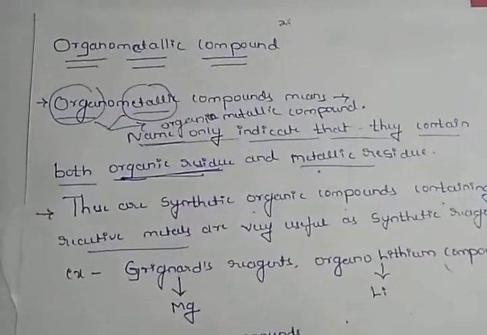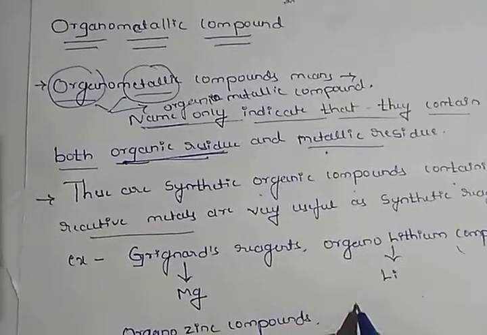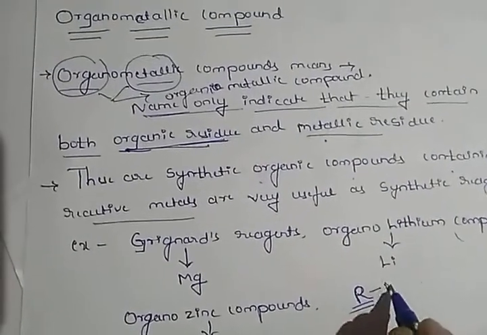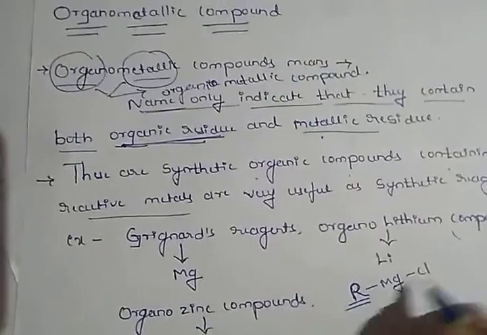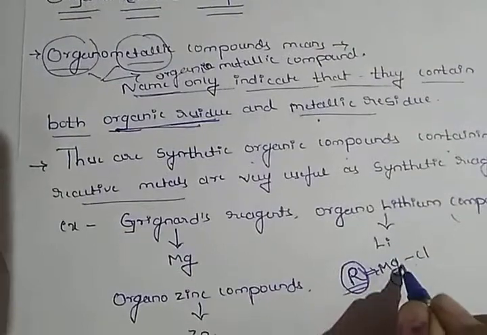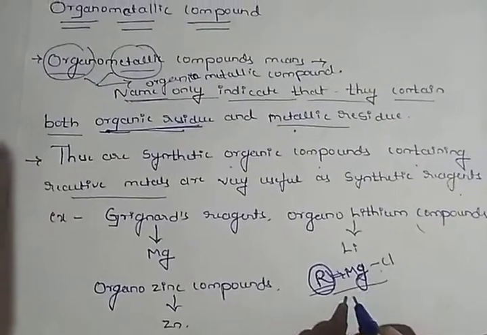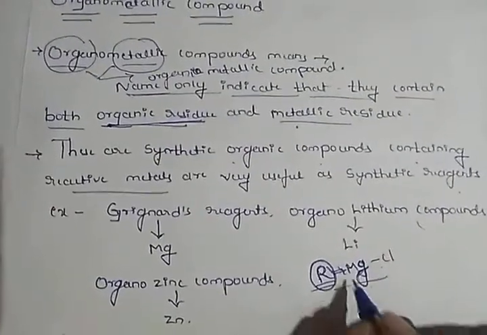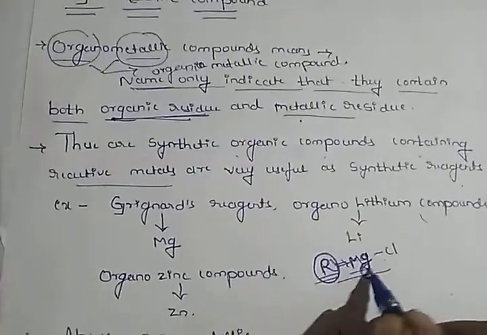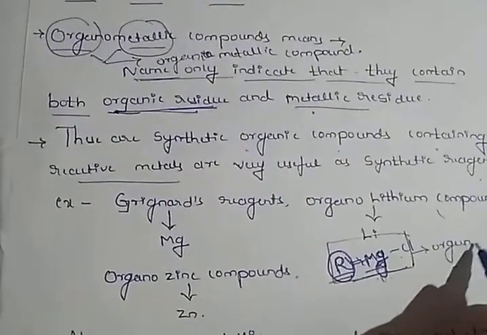For example, the Grignard reagent. What do we mean by a Grignard reagent? It contains an organic compound, indicated by the R group, then magnesium, then a halogen. This is an organic compound containing an active metal residue. Which is the active metal here? Magnesium is the active metal. The organic compound containing the active metal residue forms an organometallic compound.